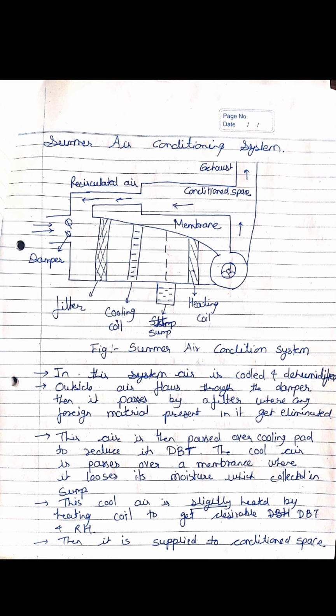You can see here there is a damper. What is the function of damper? The function of damper is to make passage to the incoming air. If dampers are closed, then no air comes in, and if dampers are open, then air comes inside. Okay.